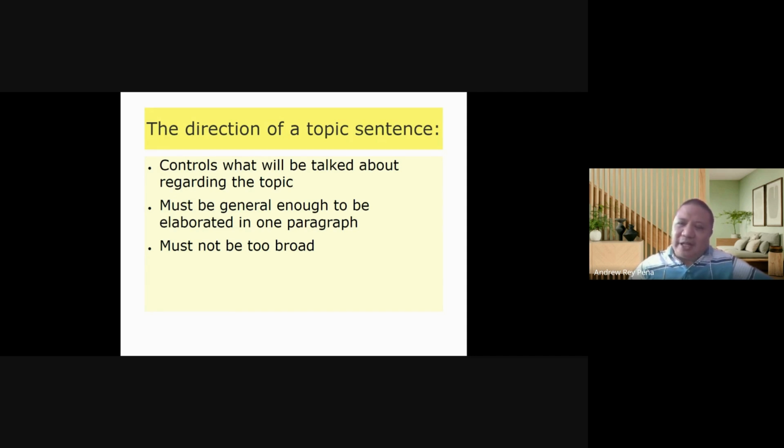Now, we compared a topic sentence with a simple fact. A simple fact cannot be elaborated. On the other hand, a topic sentence can be elaborated in just one paragraph, and a topic sentence spurs the reader to ask for more details. Now, on the other hand, a topic sentence can be elaborated in just one paragraph, but a broad sentence cannot be elaborated in just one paragraph, which means that the direction of a topic sentence must not be too broad.